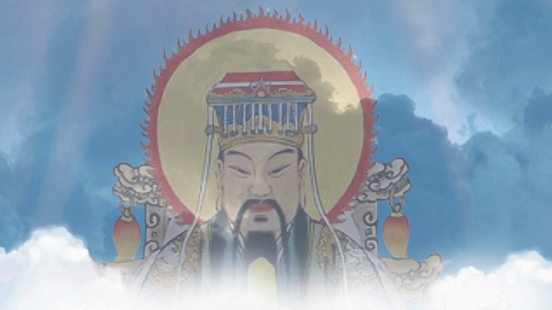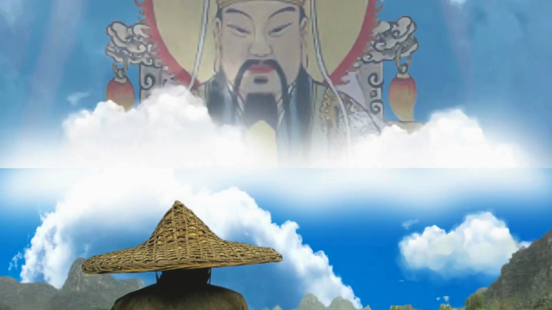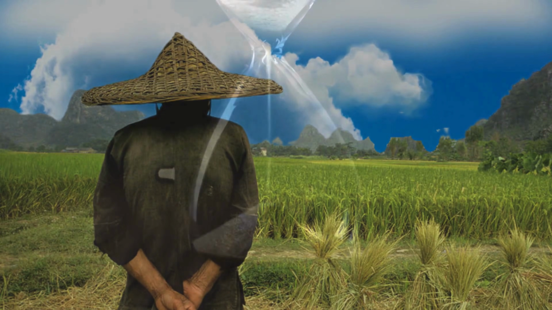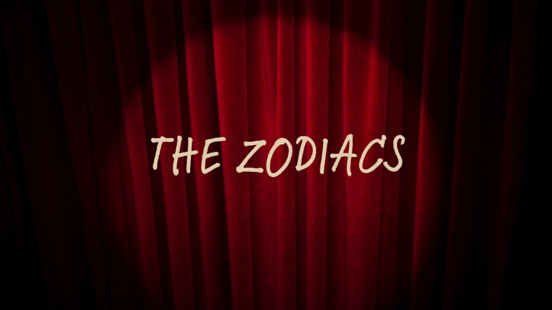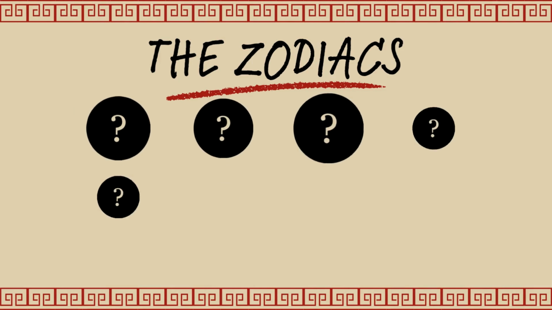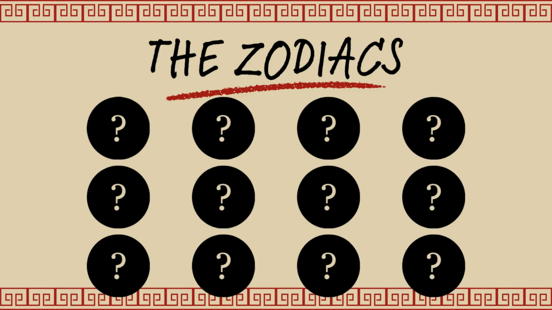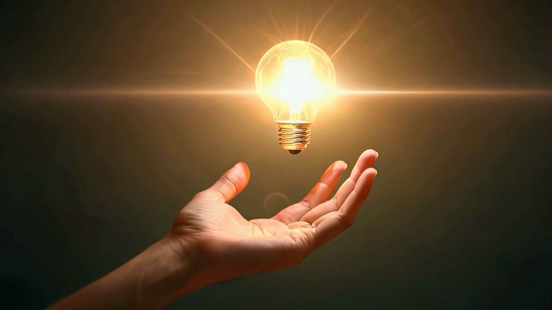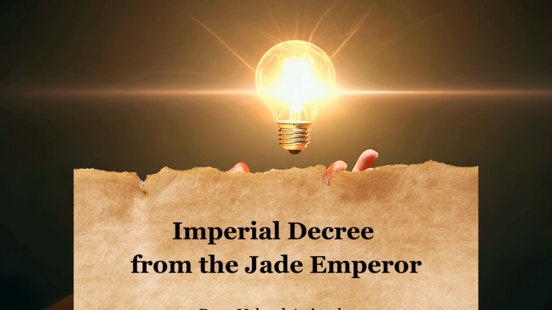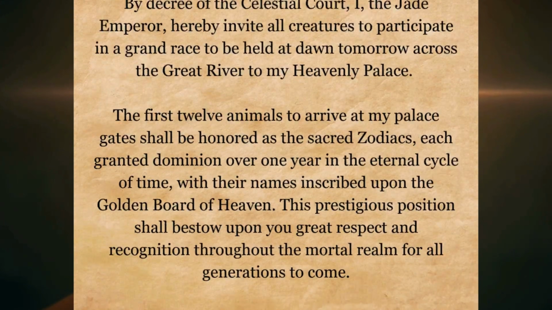The Jade Emperor, ruler of heaven and earth, decided it would be easier for his people to measure time if he gave them a proper calendar, called the Zodiacs. He decided to name each year after one of 12 animals. But how could he decide which animals deserved this honor? He came up with an idea. That is, to ask all the animals to take part in a race.